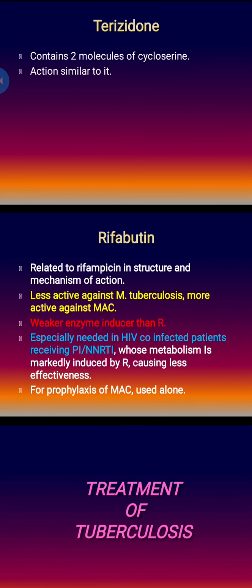Rifabutin is related to rifampicin in structure and mechanism of action, but rifampicin has one property, that is drug metabolism induction. Rifabutin is less potent in that. That's why rifabutin has fewer drug interactions than rifampicin, and it is less active against Mycobacterium tuberculosis, but it is more active against Mycobacterium avium complex, and it is a weaker enzyme inducer.